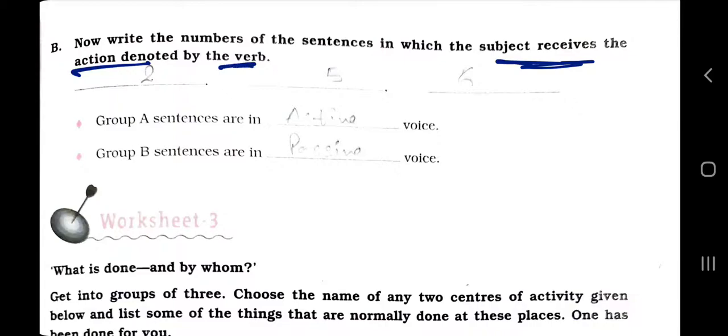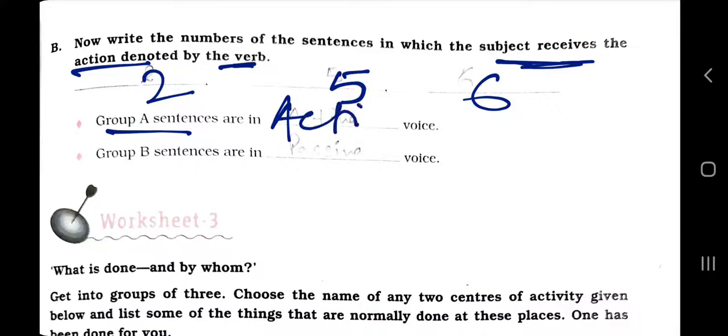Nani was respected by his classmates. And fifth is, Nani was always encouraged by his father. He is receiving the action. He is not doing the action. And this is, all difficulties were overcome with patience. So group A sentences are active voice and group 2 sentences are passive voice.